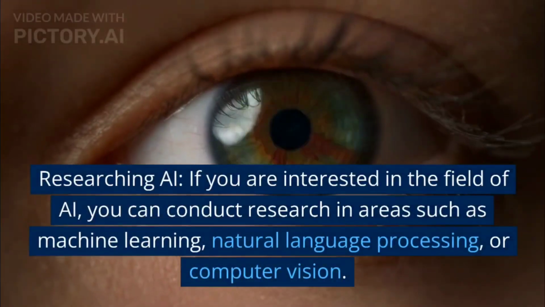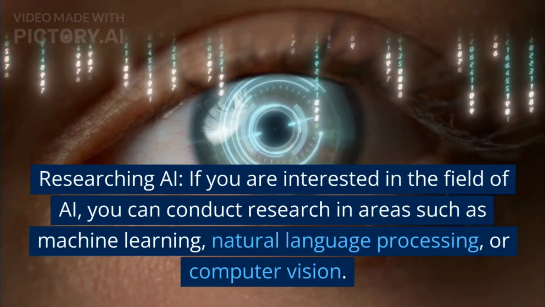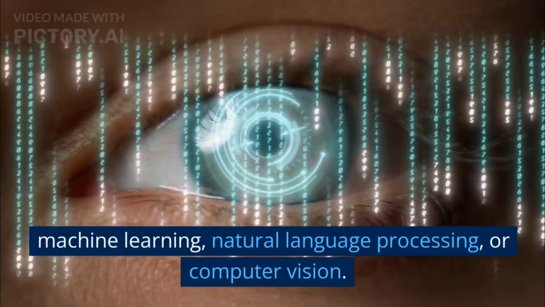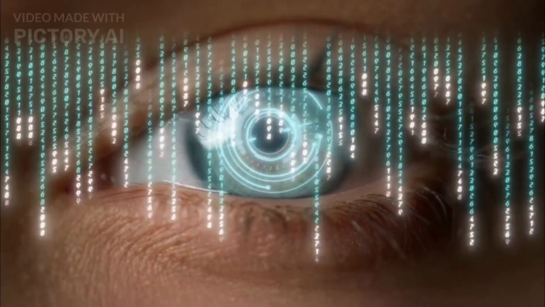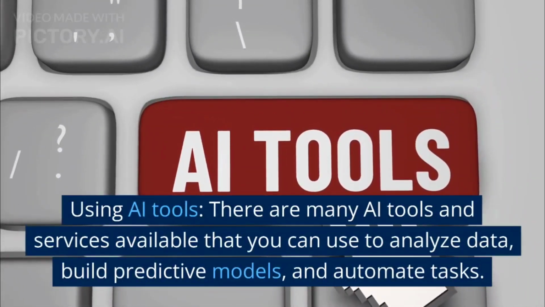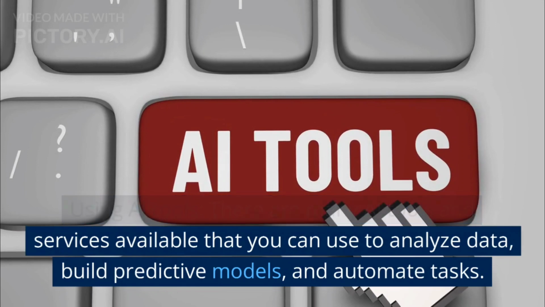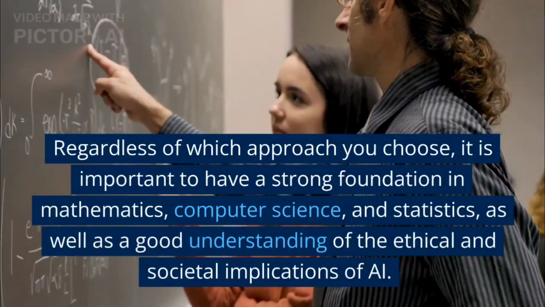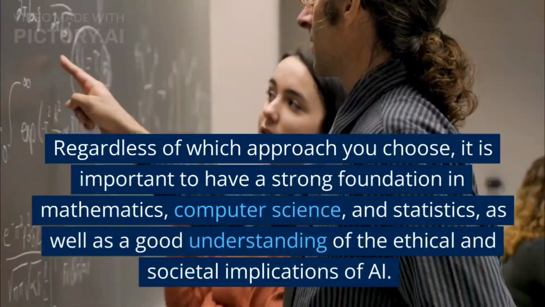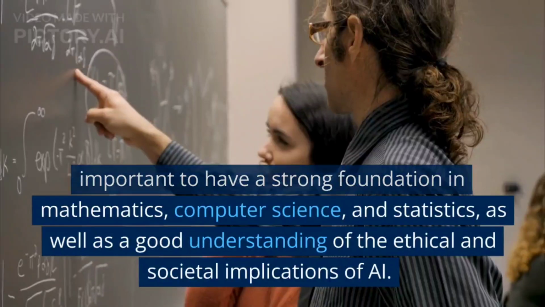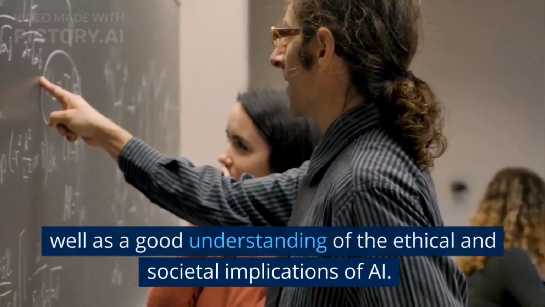Researching AI. If you are interested in the field of AI, you can conduct research in areas such as machine learning, natural language processing, or computer vision. Using AI tools. There are many AI tools and services available that you can use to analyze data, build predictive models, and automate tasks. Regardless of which approach you choose, it is important to have a strong foundation in mathematics, computer science, and statistics, as well as a good understanding of the ethical and societal implications of AI.